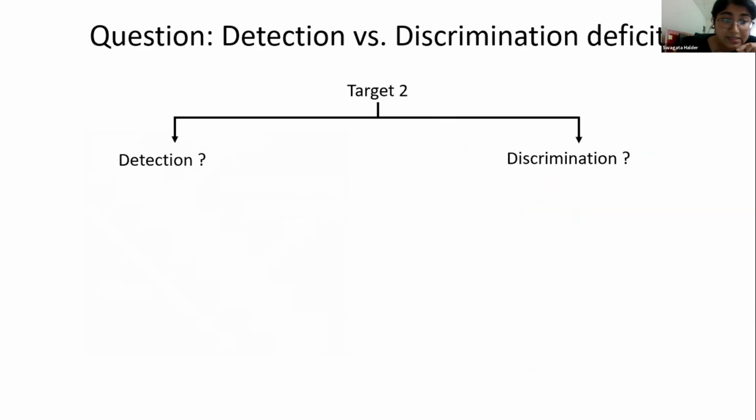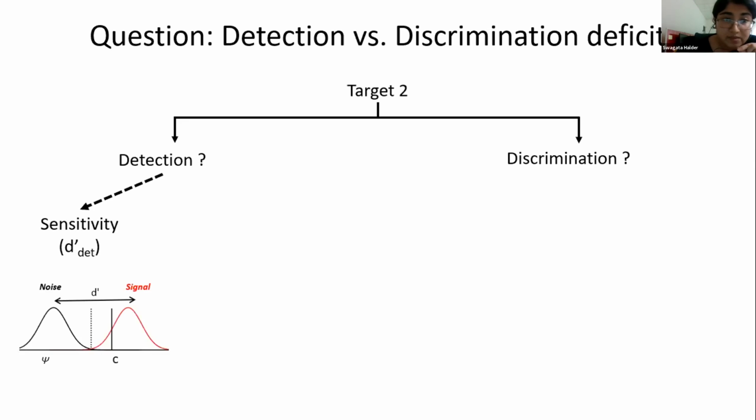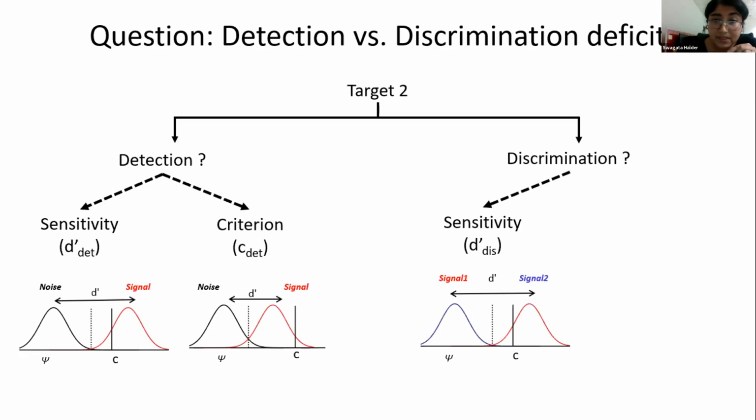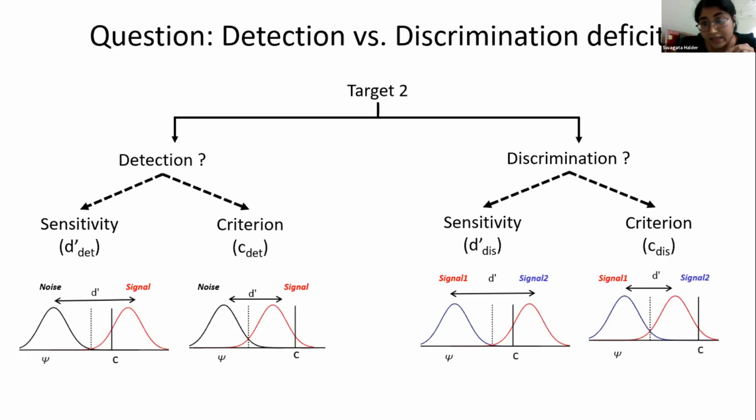If it is a detection deficit, is it because of impaired sensitivity to detect target 2, or is it because of a higher criterion to report the target? On the other hand, if it is a discrimination deficit, is it because of impaired sensitivity to discriminate the two signal classes or features, or because of a higher criterion to report the target class? In this case, it's a letter.